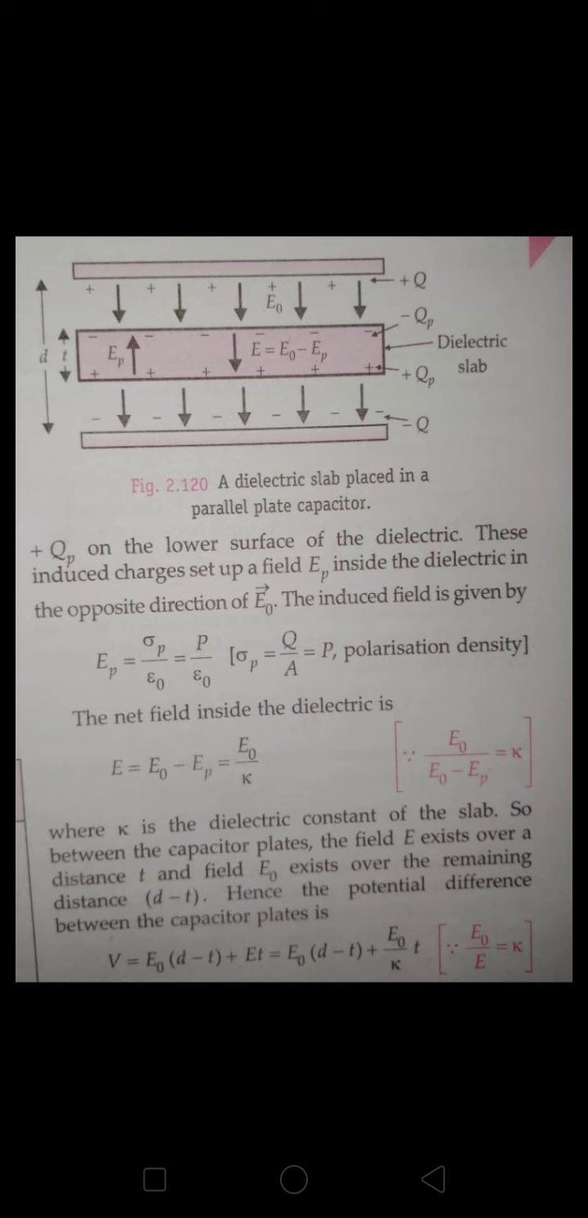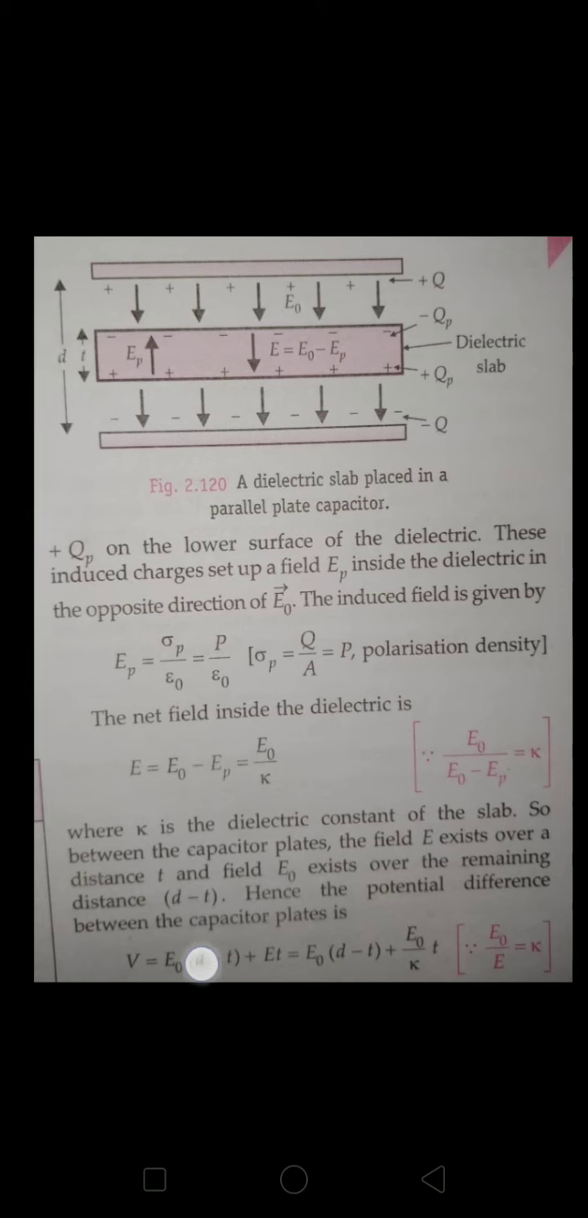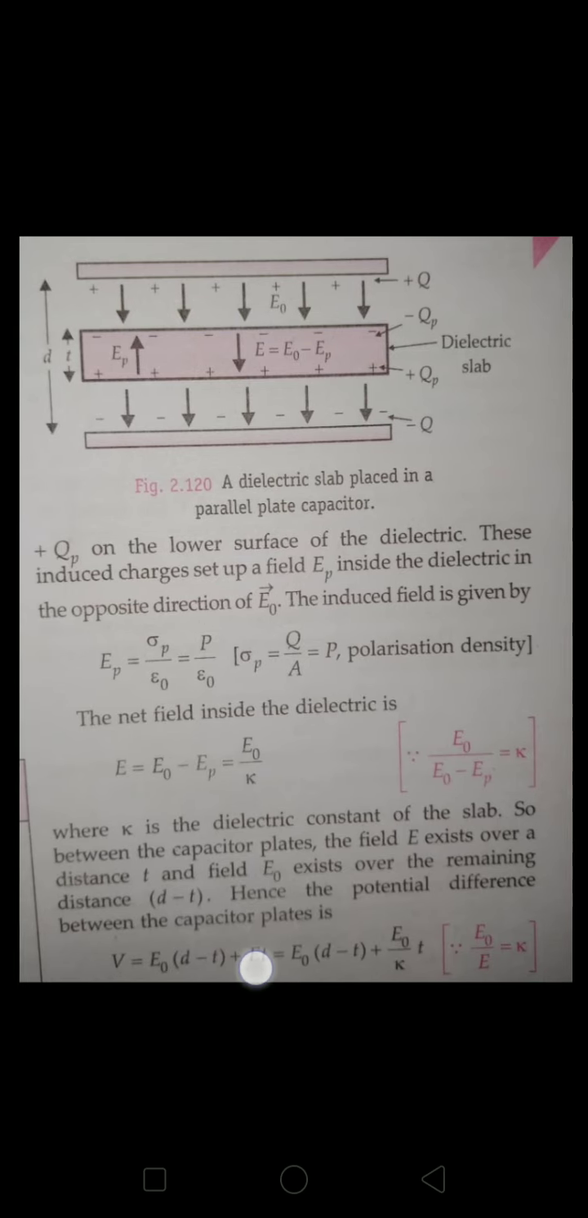So we need to find the total potential, yes or no? We know the formula relating V and E. We know V is equal to integral of E dot dl, or V is equal to E into L, yes or no? So V is equal to, first we find for this place and then for this place. First we find for T and then for D minus T. So V is equal to E naught into D minus T plus E into T, I can say.